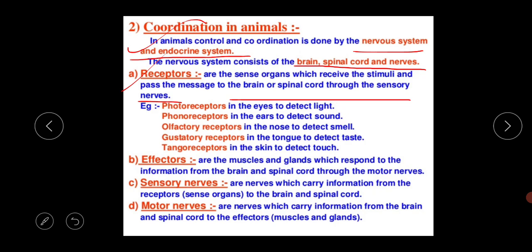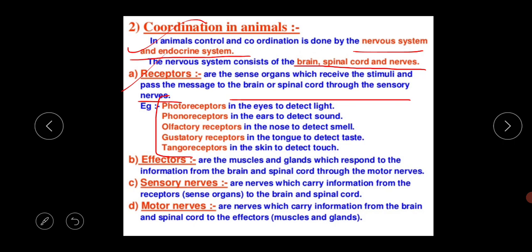The first thing is the receptor. There are a total of 5 sense organs, which means we have a total of 5 receptors, because each and every sense organ has its own receptor. This is the list of the receptors. The first one is the photoreceptor in the eyes to detect light. What is the function of the photoreceptor? To detect the light.